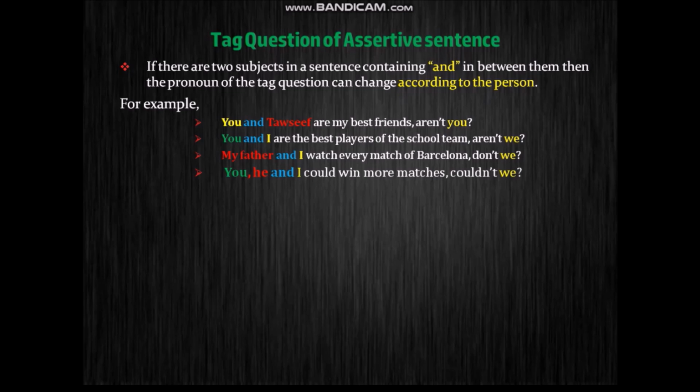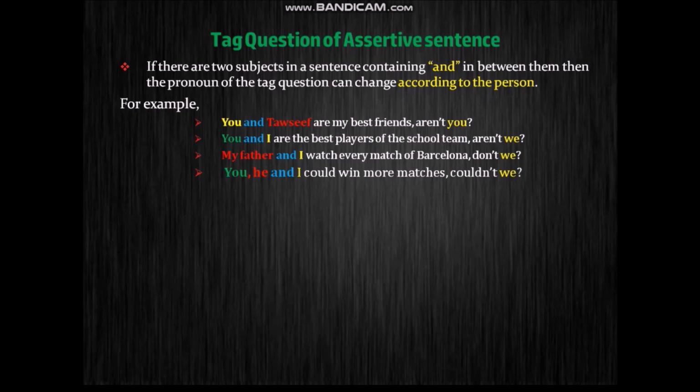In the previous sentence, there was you and Tausif. So there are two subjects, that means they are plural. That's why we are taking you as the plural form of these two subjects. And in the second sentence, there is you and I. So we will be taking the plural form of I, that is we, aren't we?